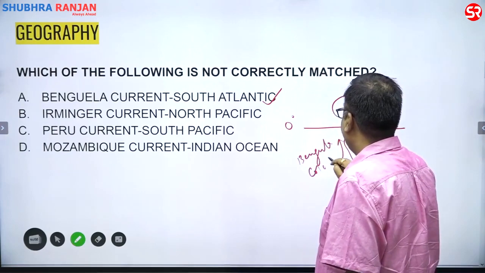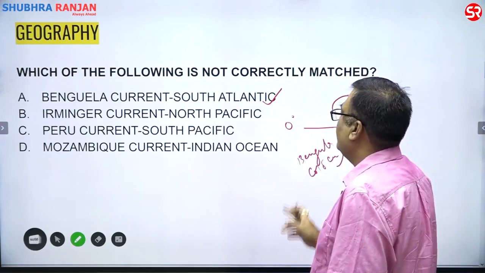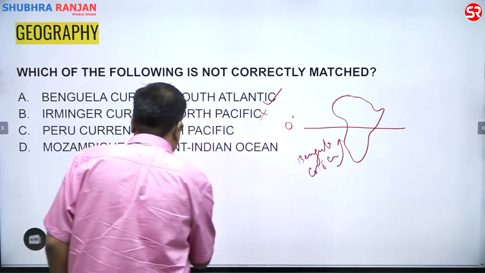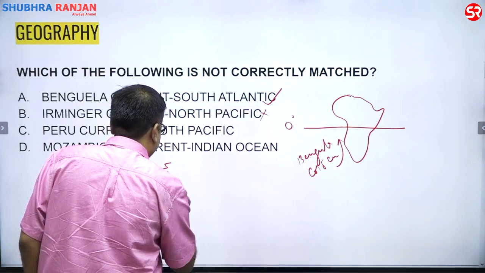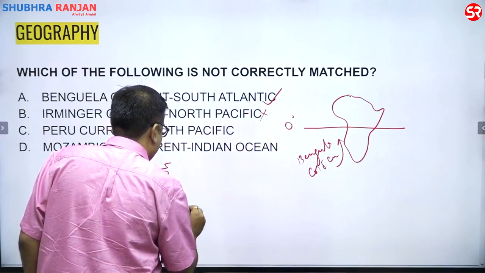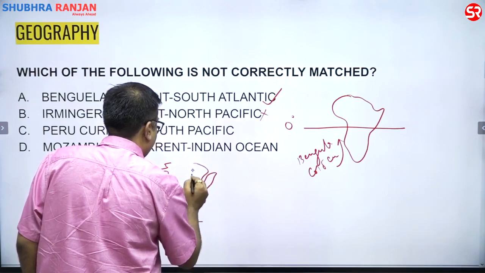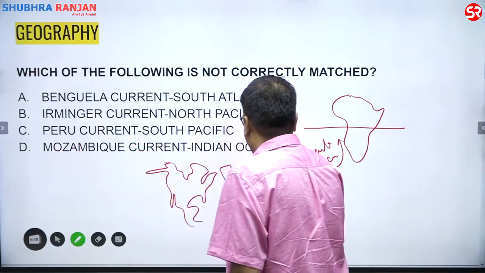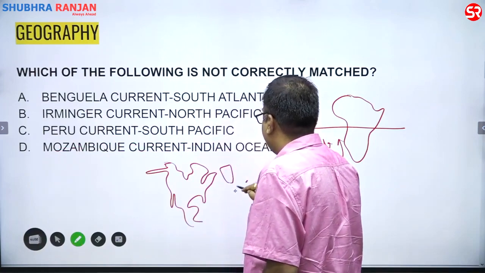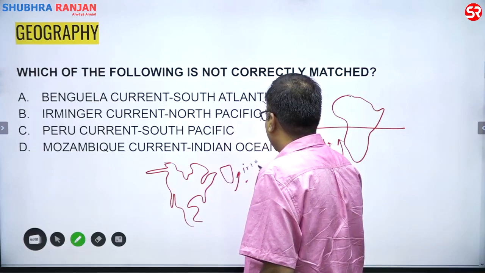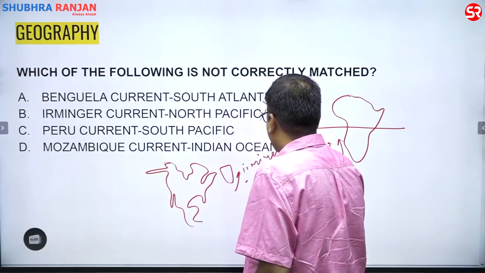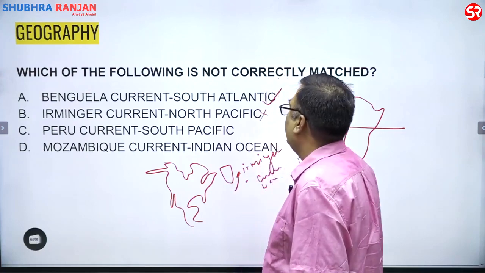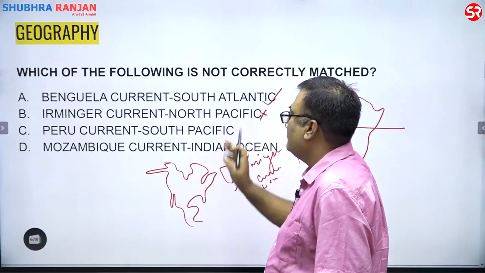Then it is the Irminger current, North Pacific. This is wrong, because the Irminger current is northward. This is North America, here it is Greenland, and here it is Iceland. So the Irminger current is here, and that is a warm current. So it is in the northern Atlantic, not the northern Pacific. So that's why B is wrong.